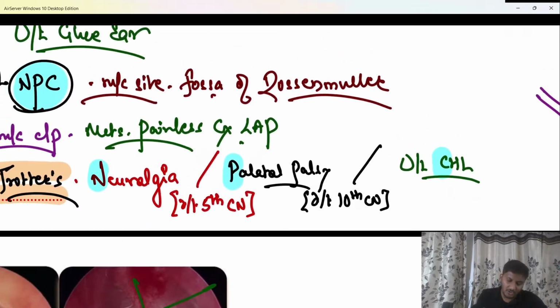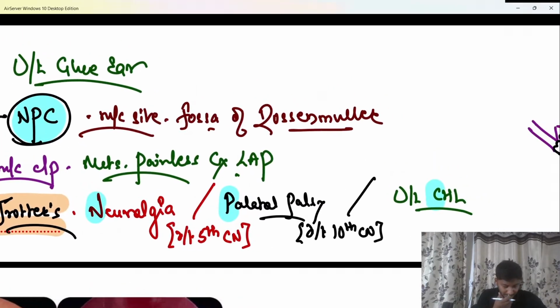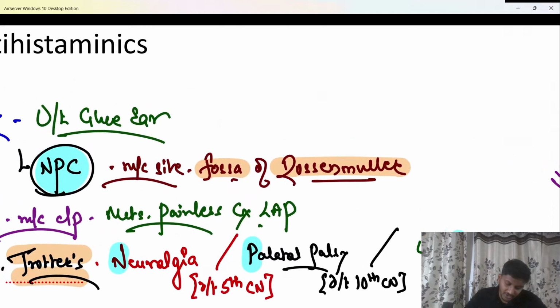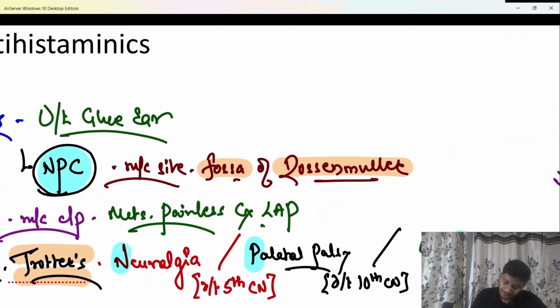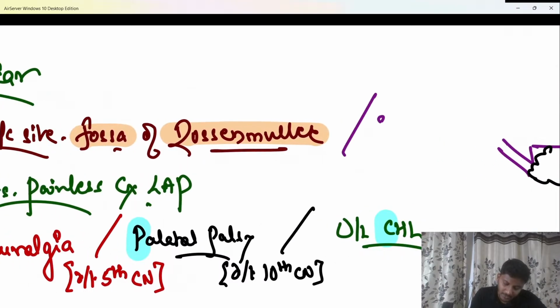The viral infection associated with nasopharyngeal carcinoma. Important question. Very good. So the infection which is associated with nasopharyngeal carcinoma, shabash, it is nothing else but an Epstein-Barr virus infection. It is nothing else but the EBV infection it is associated with. It is commonly associated with EBV or Epstein-Barr virus.